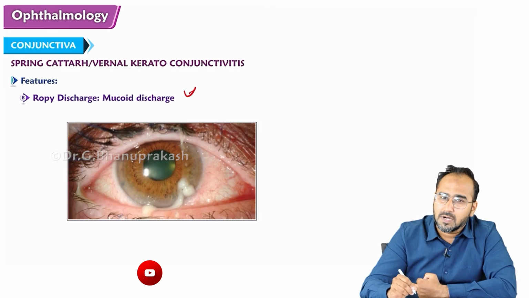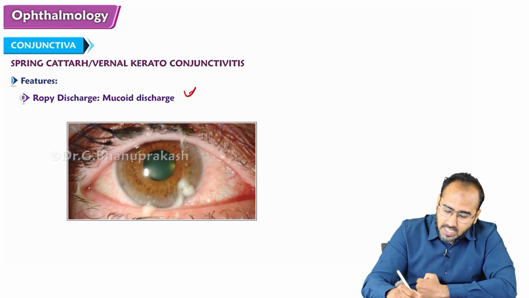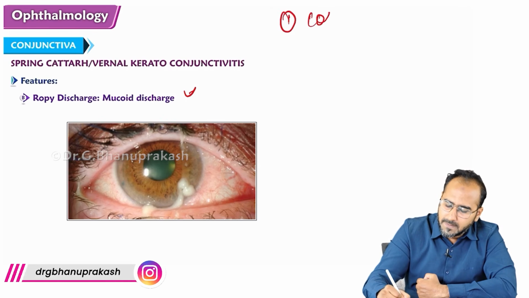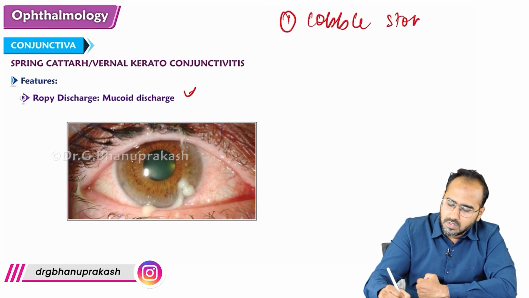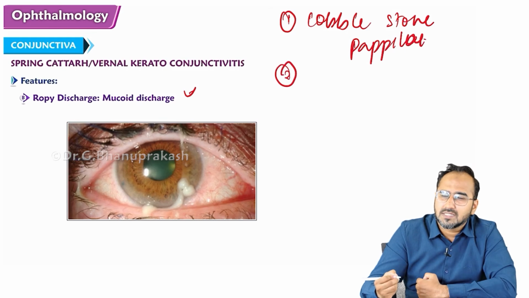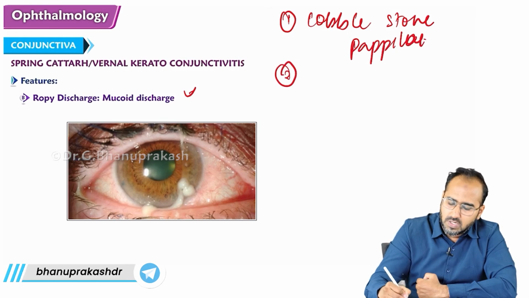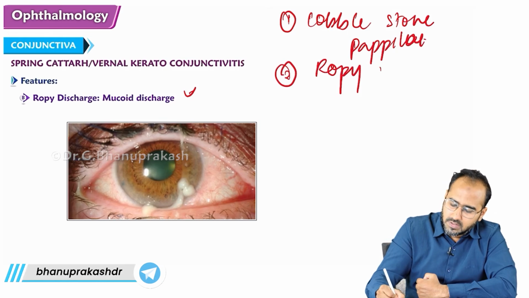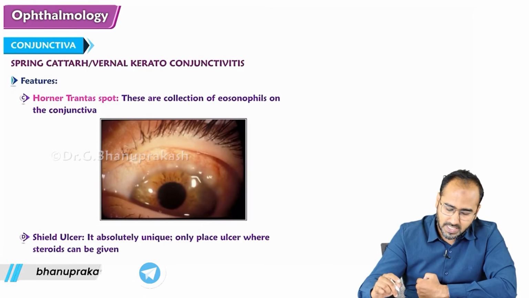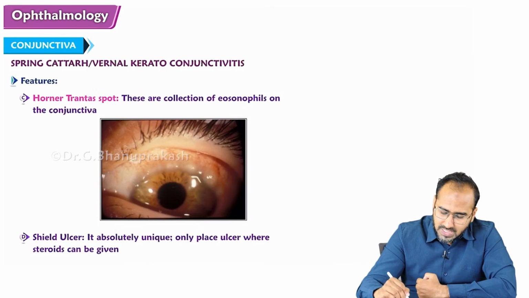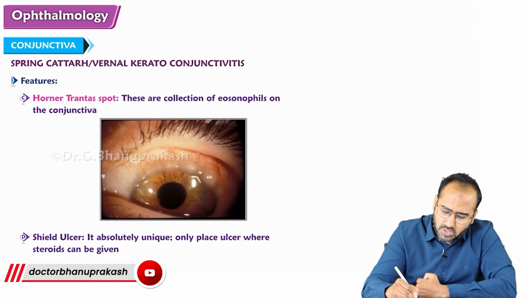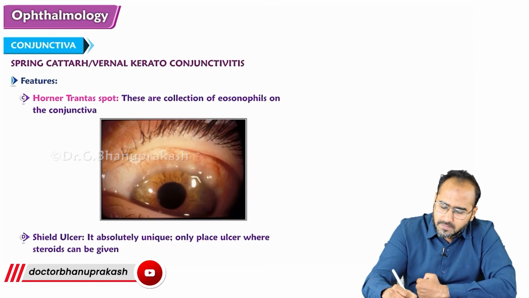So remember guys, we are discussing spring catarrh or allergic keratoconjunctivitis, in which we will see cobblestone papillae. Apart from cobblestone papillae, what else can we see? You will see ropey discharge. That's a mucoid discharge on the conjunctiva, ropey discharge, right? Apart from that, you might also see some collection of eosinophils on the conjunctiva, which is called Horner's Trantas spot.